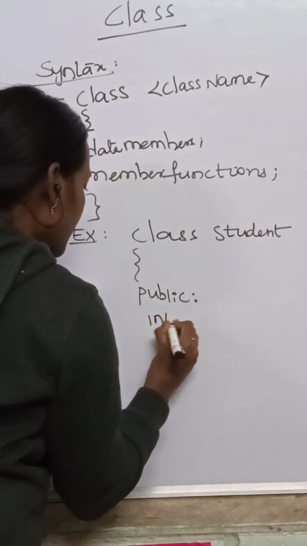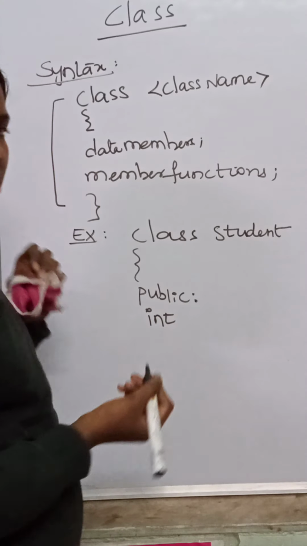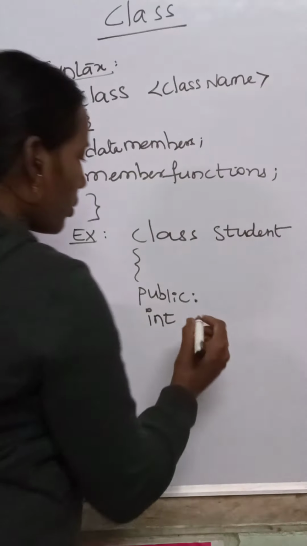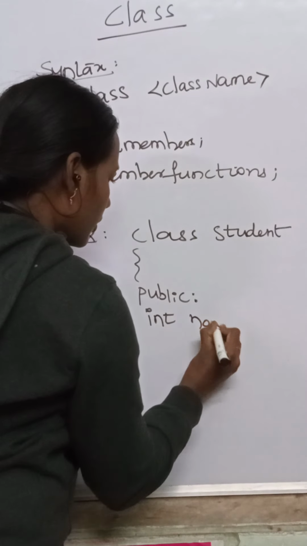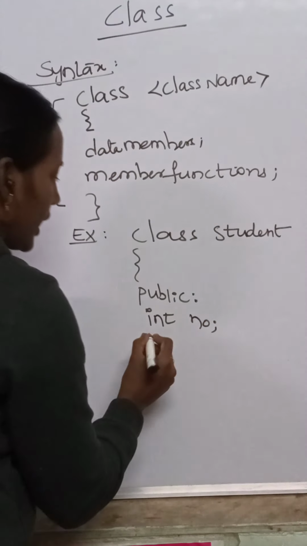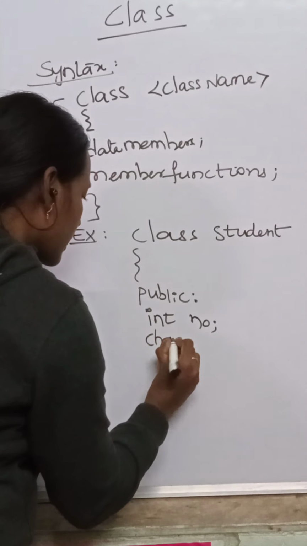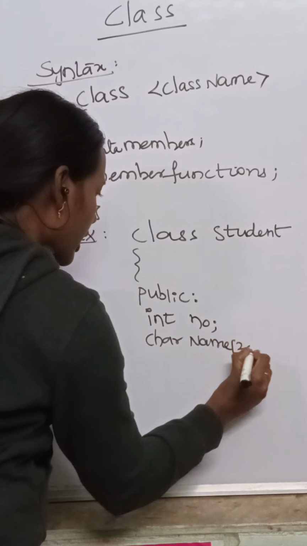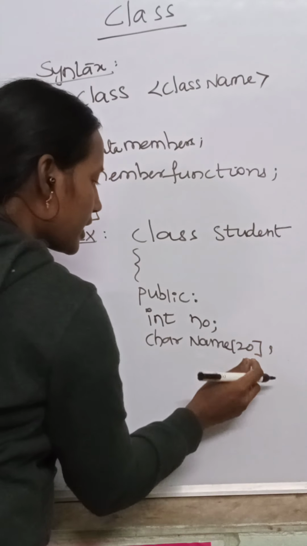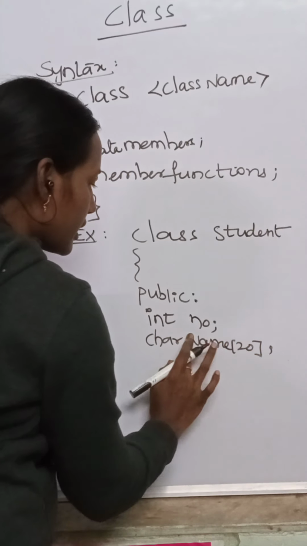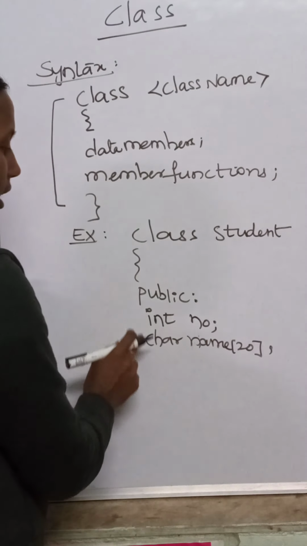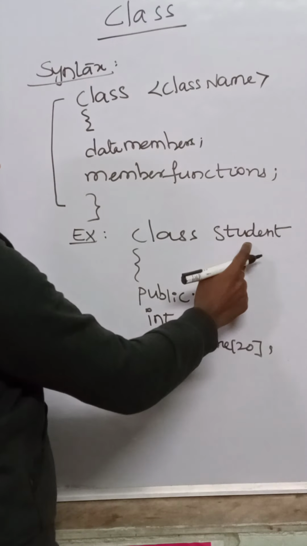Now integer. Normally what the student have? Student have number, name, some marks. Now I'm taking number of the student and I'm considering character name. So name is of string type, so I'm defining the number of characters should be in the name characters. Right? Now these are the data members of the student class.